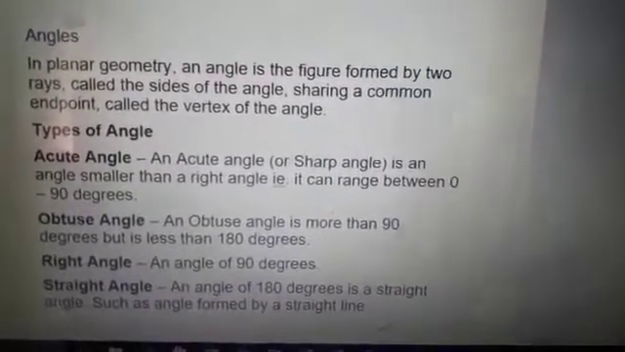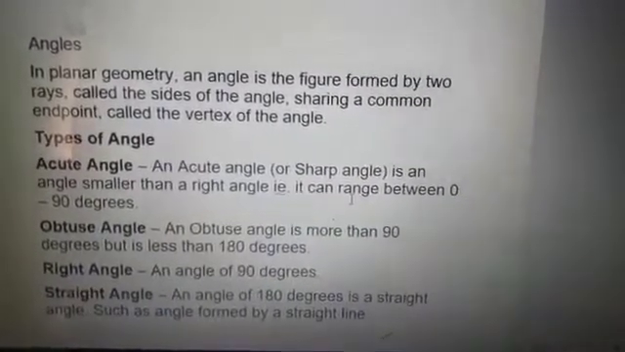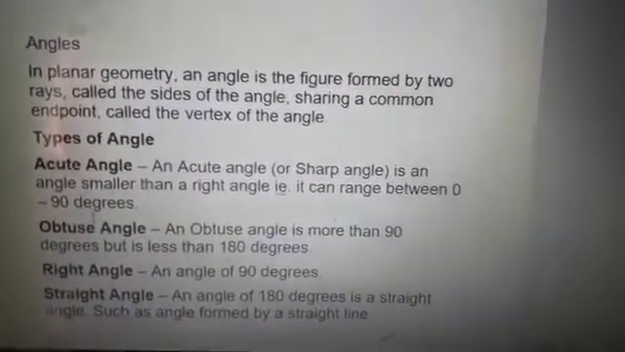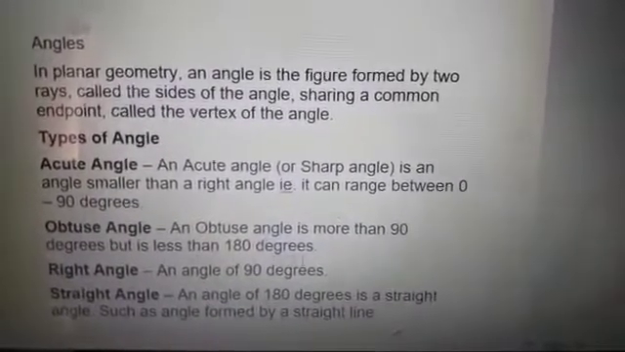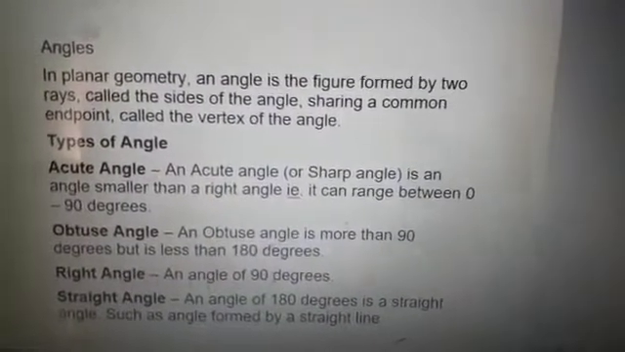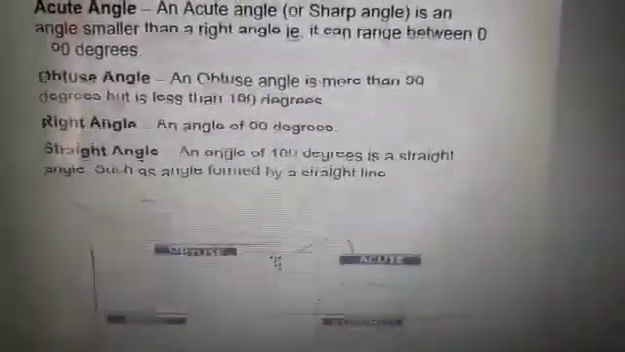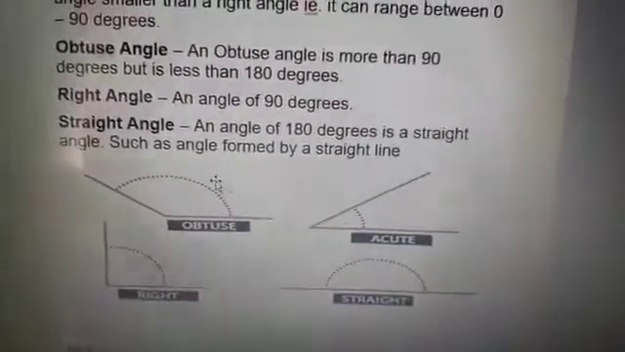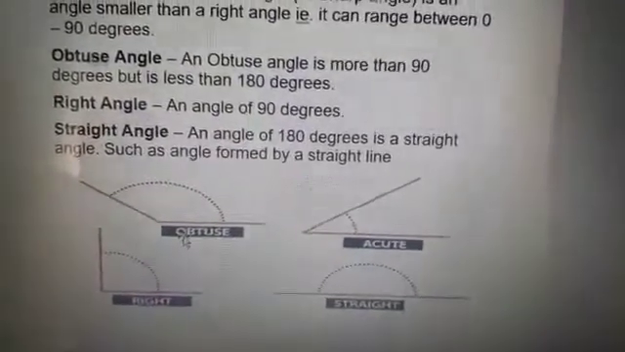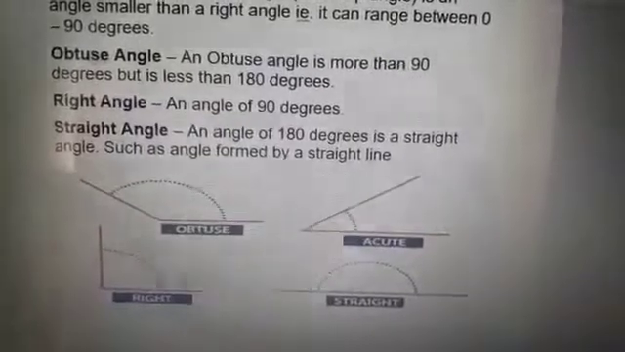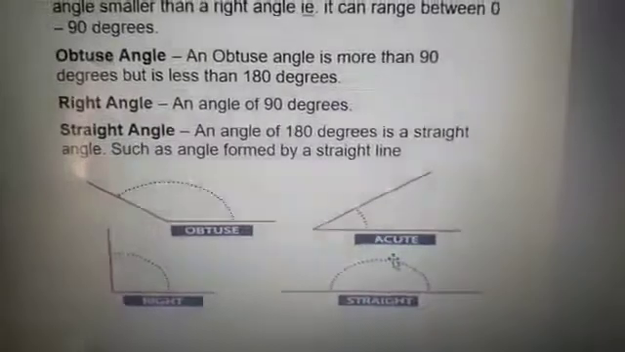What is an acute angle? When an angle is smaller than a right angle, that means its range must be from 0 to 90 degrees. And the obtuse angle will be more than 90 degrees but less than 180 degrees. A right angle has exactly 90 degrees. And a straight angle is an angle of 180 degrees, formed by a straight line. You can see the figure: obtuse angle, acute angle, right angle, sharp 90 degrees, and straight angle.